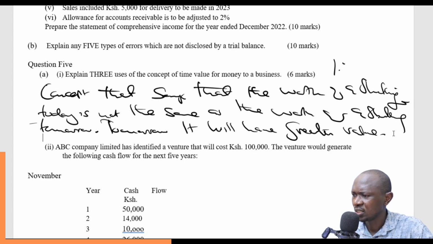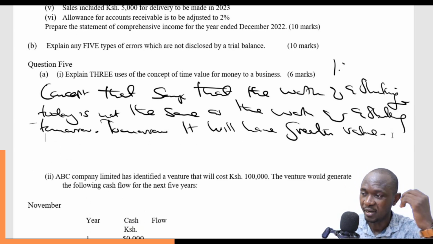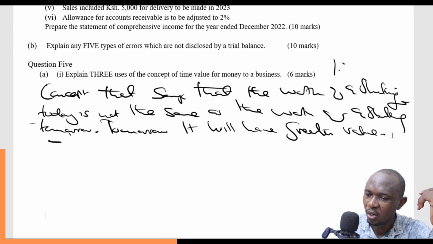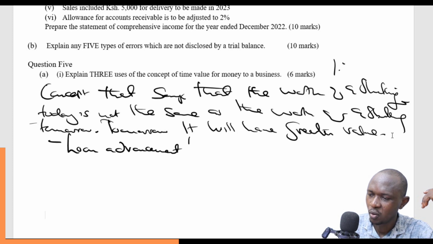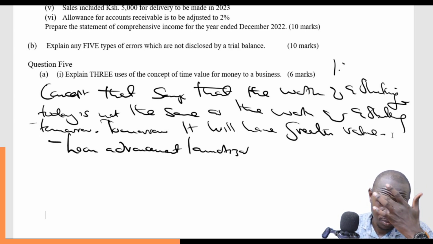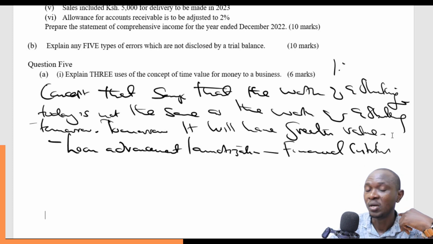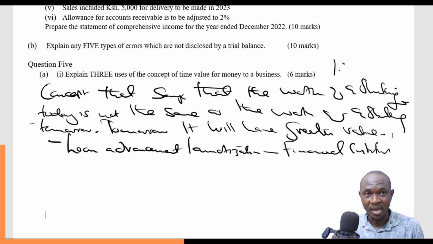So what are the uses of the time value of money? Time value of money has found a lot of application in the business world. And the most obvious one is in what we call loan advancement or amortization. It's actually this concept that has enabled financial institutions to lend money, because they lend money and charge an interest on whatever it is that they have lent.